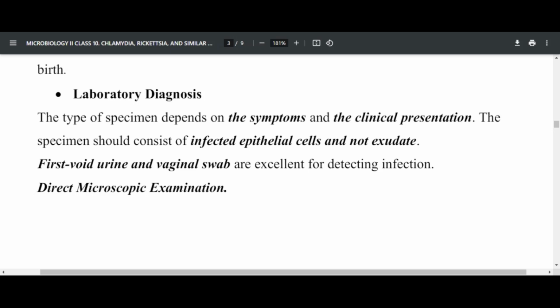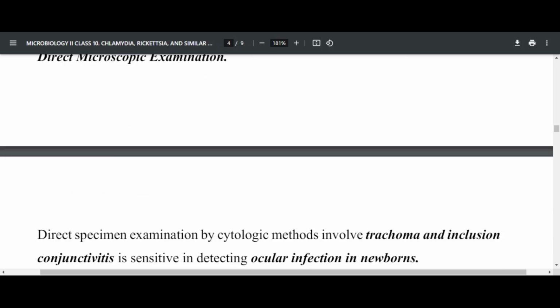The specimen should consist of infected epithelial cells and not exudates. So don't collect exudate alone. Make sure that you collect epithelial cells, because this organism is intracellular and can survive in the epithelial cells, and also white cells. First void urine and vaginal swab are excellent for detecting the infection. First void urine is the morning specimen.